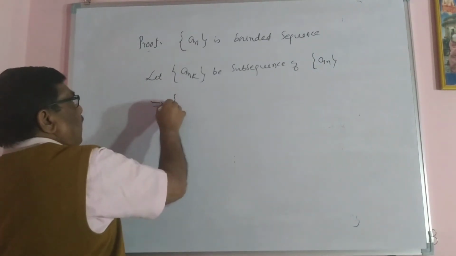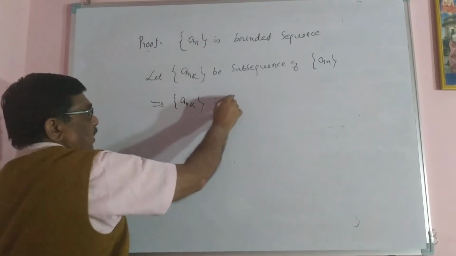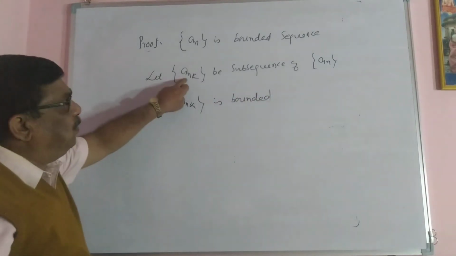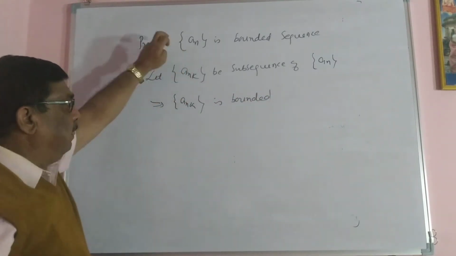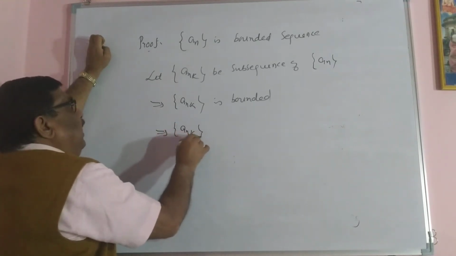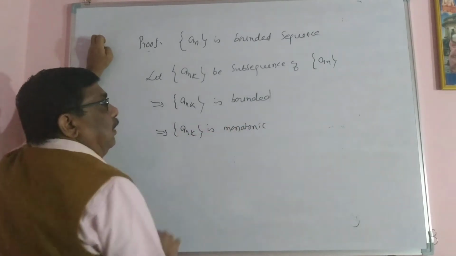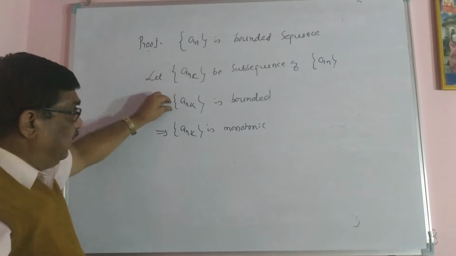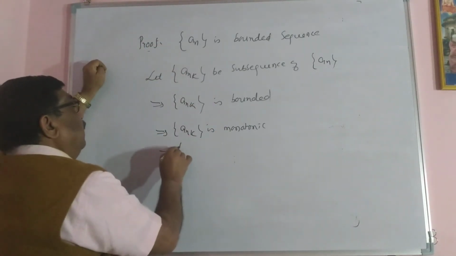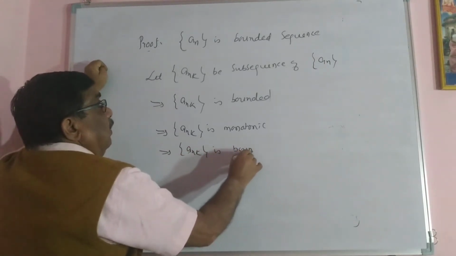This implies a_nk is also bounded, because it is a part of that a_n. Just now I have proved the theorem that a_nk is monotonic. Why is it monotonic? Every sequence has a monotonic subsequence. This implies a_nk is bounded and monotonic.